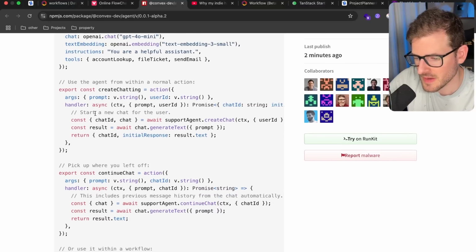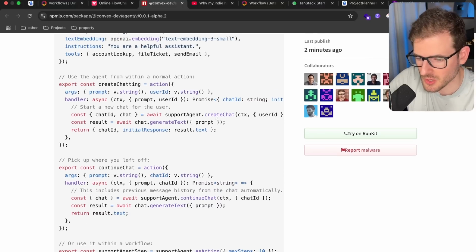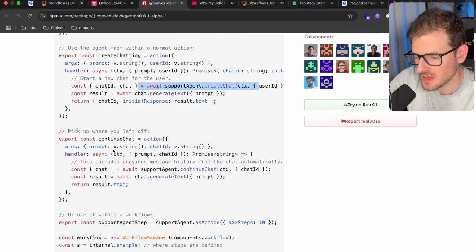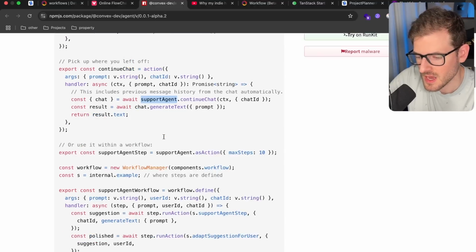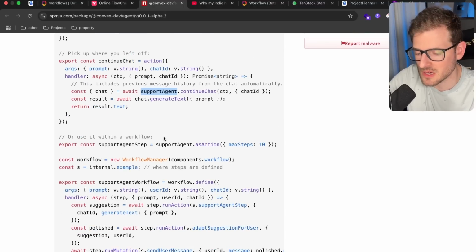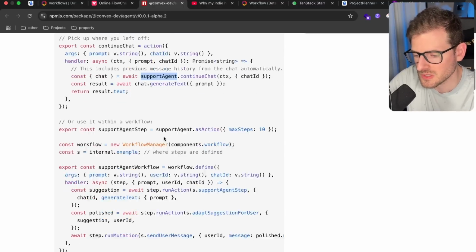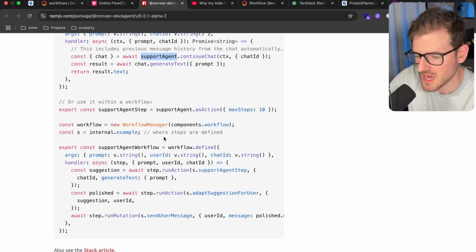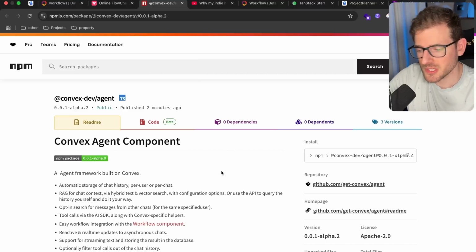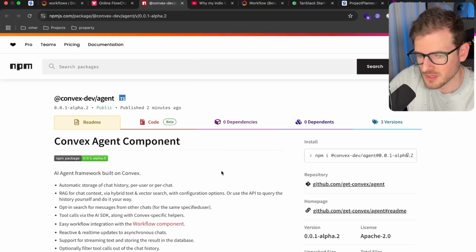Here's a really good example of how this agent works for a chat bot. You can create a chat agent, and then somewhere else in your code, you can continuously chat with that same agent. It's going to keep track of all the memory that it had in that whole discussion thread. And it's also going to vectorize the entire discussion so that when you ask certain questions, it can quickly look up and apply the necessary context to the agent in your results. So if you are using Convex, go check out this new component. It's going to be really, really great.